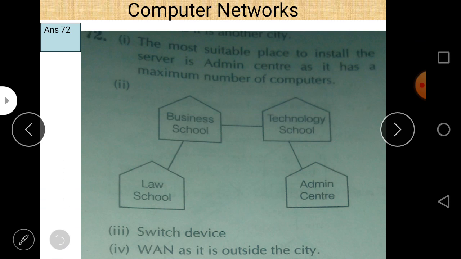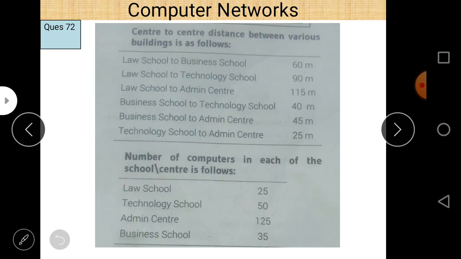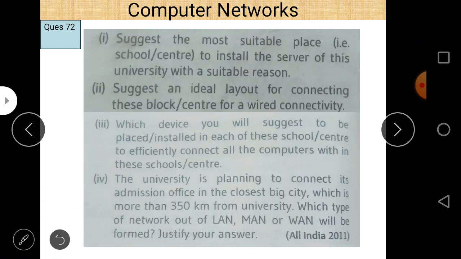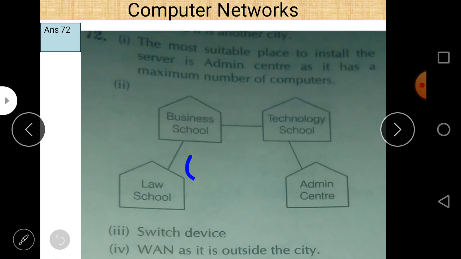So technology school and law school, what is the distance? You can easily see that business school to technology school is 40 meters, business school to admission center 45 meters, and law school to business school 60 meters. Both these are connected to each other.